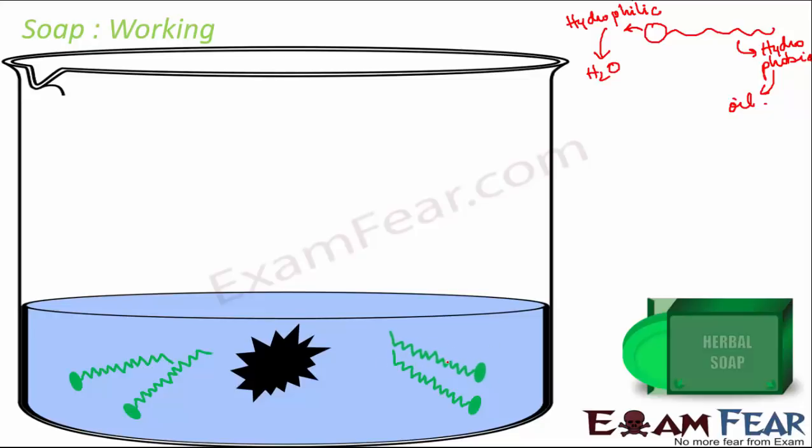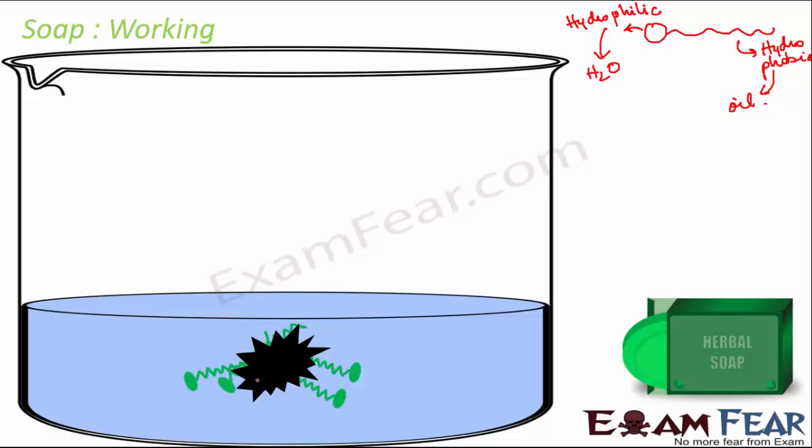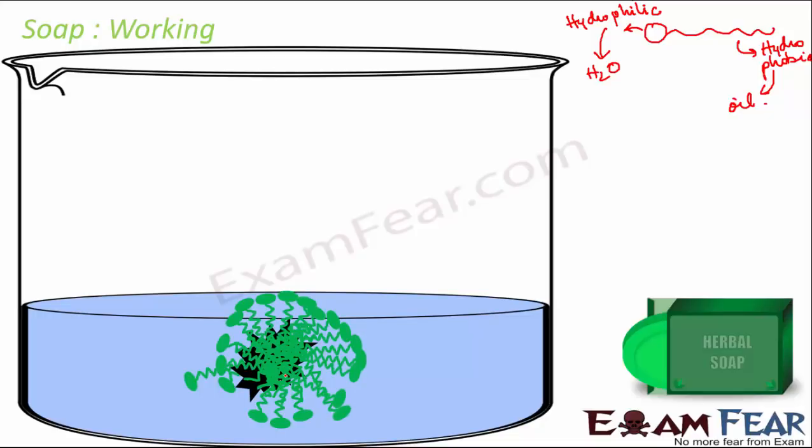So the tail end will get attracted towards the oil, because they dissolve in oil. So as a result, all the tails of the soap molecules will get attracted towards that dirt or that oily substance, and it will form a cluster like this, and the dirt is trapped by the soap in this fashion, and this cluster is also called micelles.